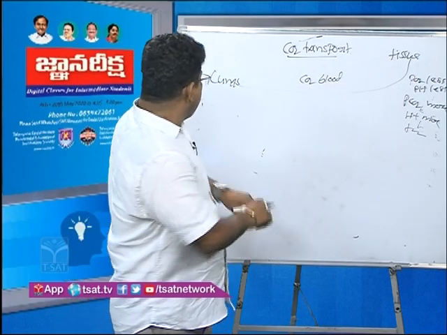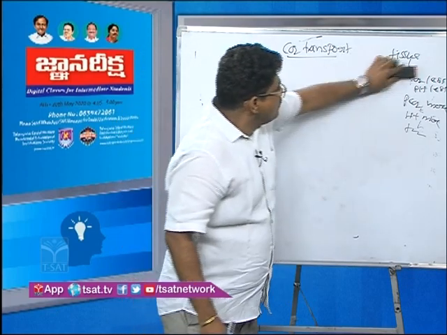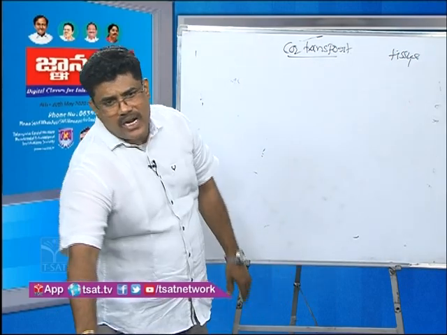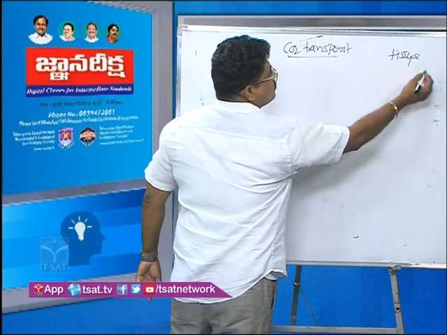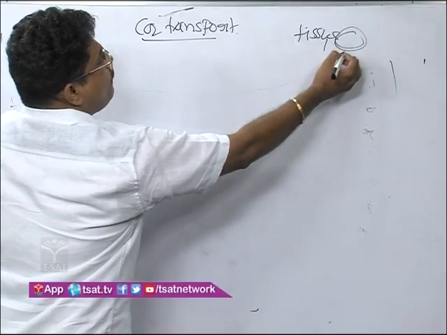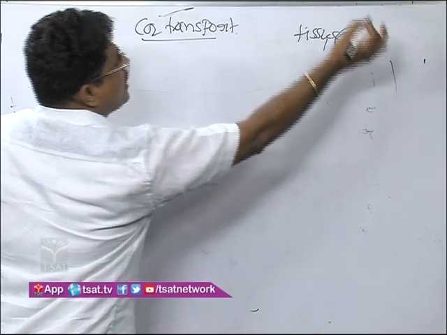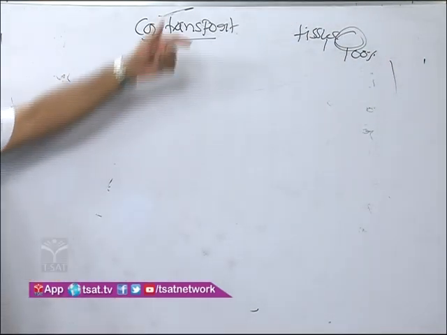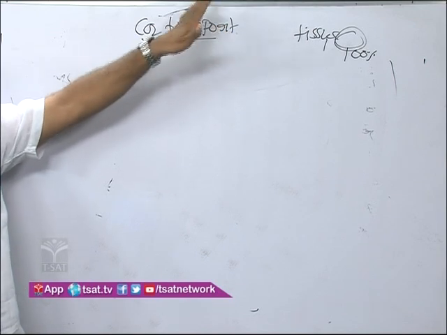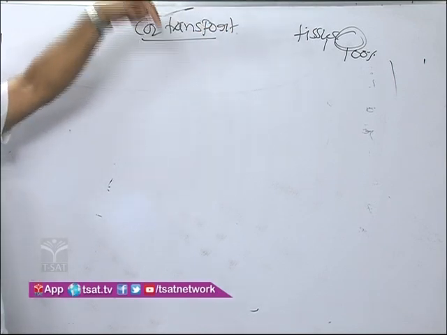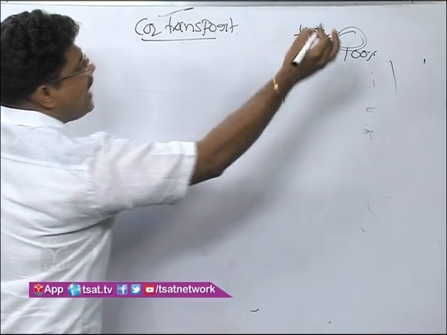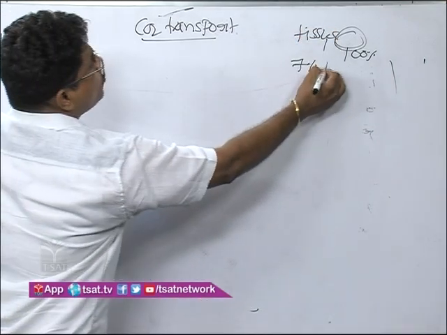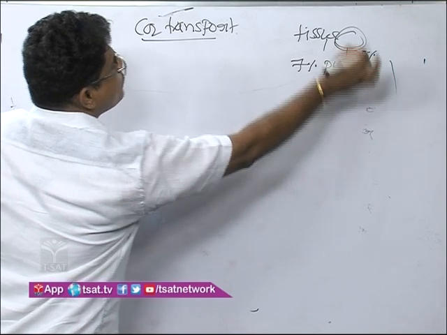Yes, all of you listen here, children. First, carbon dioxide is transported from the tissues to the lungs. For example, 100% of carbon dioxide is released from the tissues, from the cells. Of this 100%, 7% of carbon dioxide is transported through the plasma.